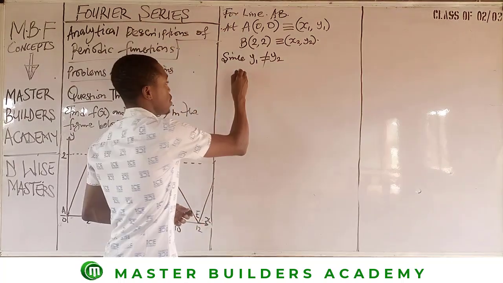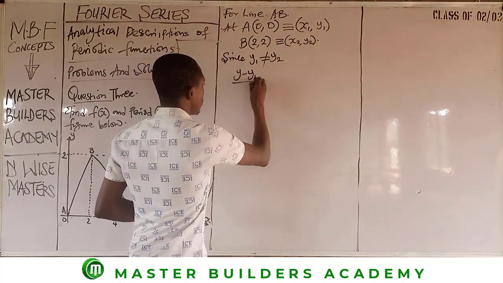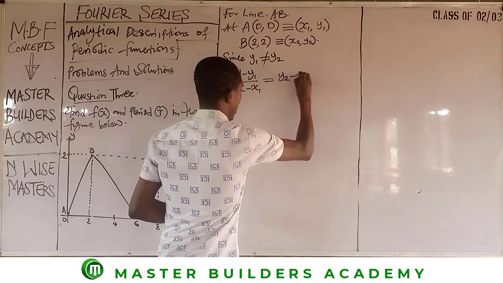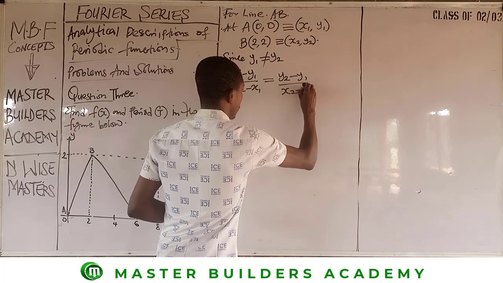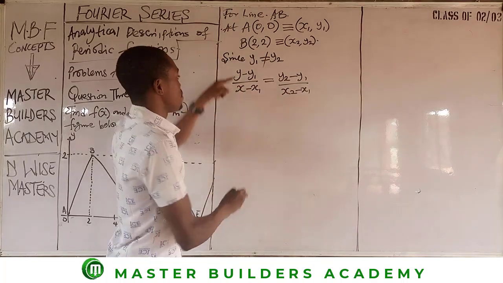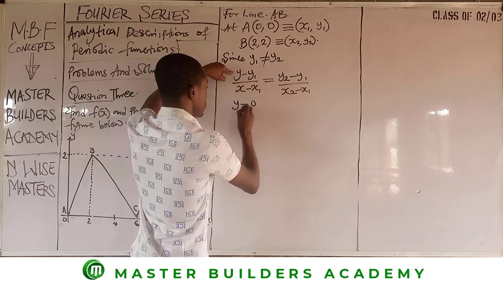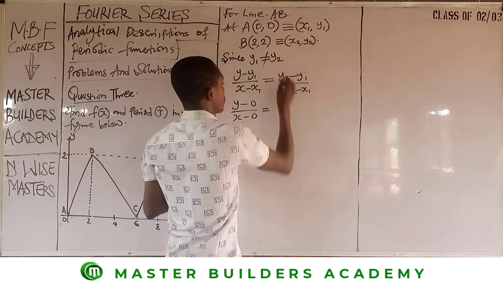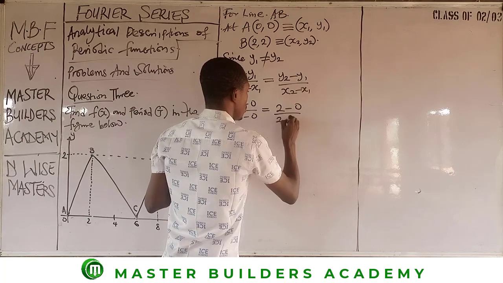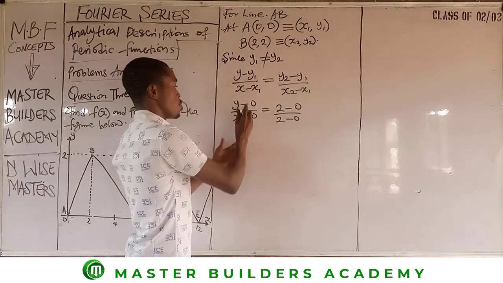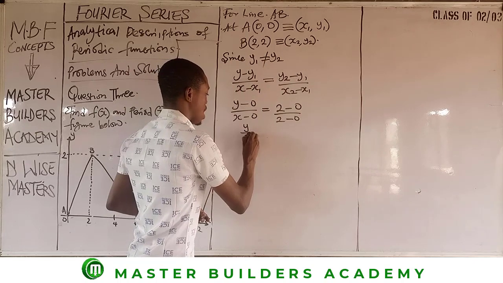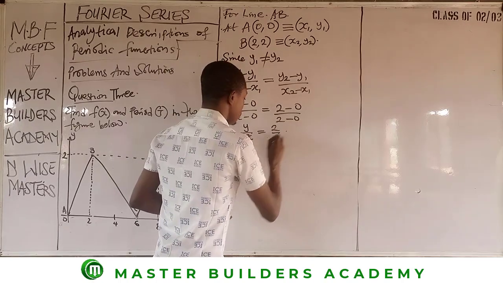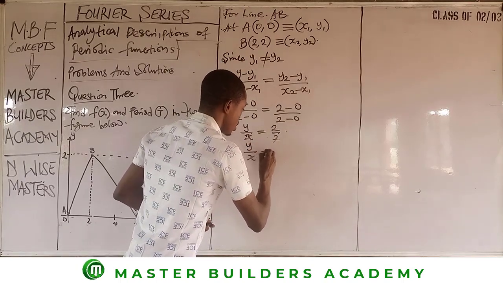And the equation is given as y minus y1 over x minus x1 is equal to y2 minus y1 over x2 minus x1. That's it. The value of this is y minus 0 over x minus 0, which is equal to 2 minus 0 over 2 minus 0. So when we subtract, we have y over x is equal to 2 over 2. Now guys, 2 into 2 will give us 1. So it shows that y over x is equal to 1.